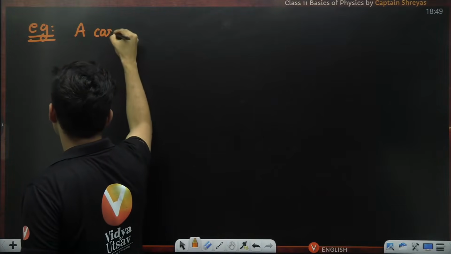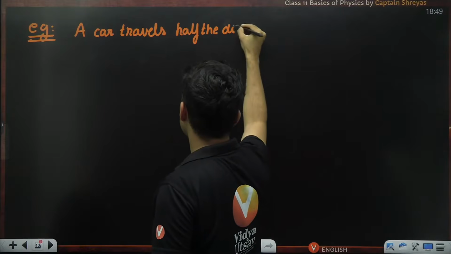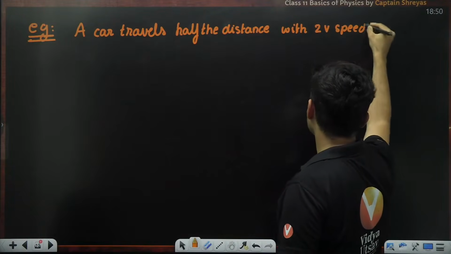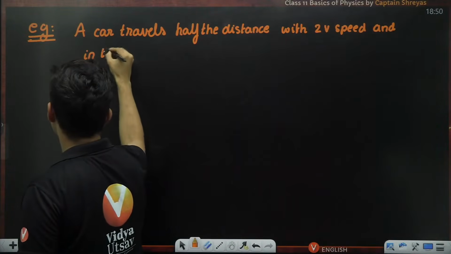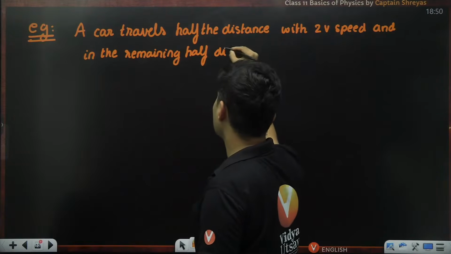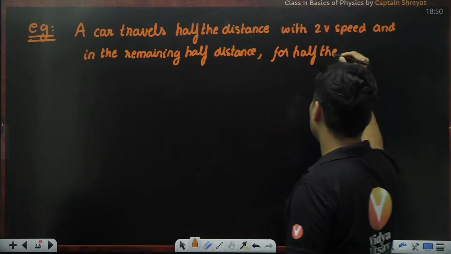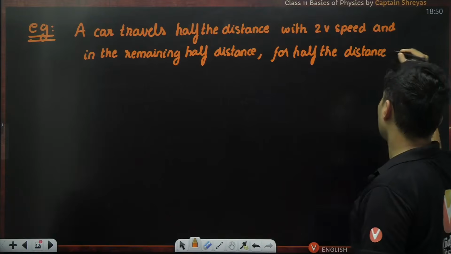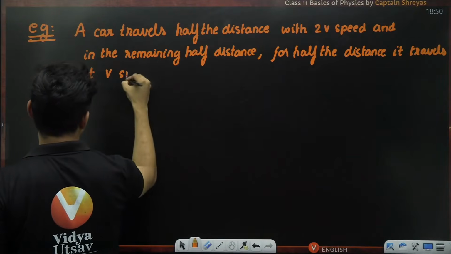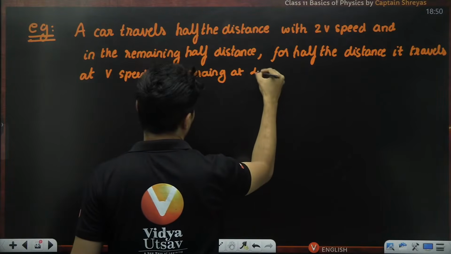A car travels half the distance with 2v speed, and in the remaining half distance, for half the distance it travels at v speed, and remaining at 4v speed.